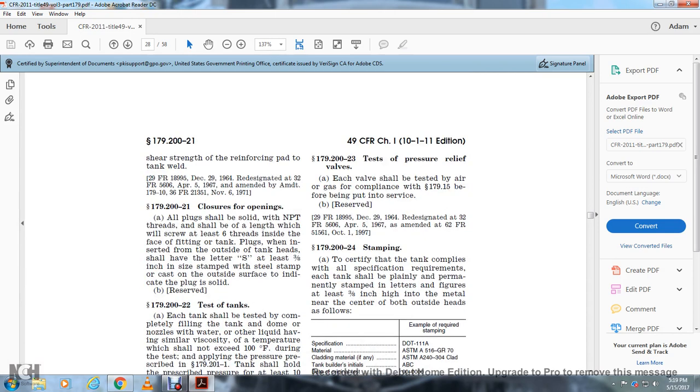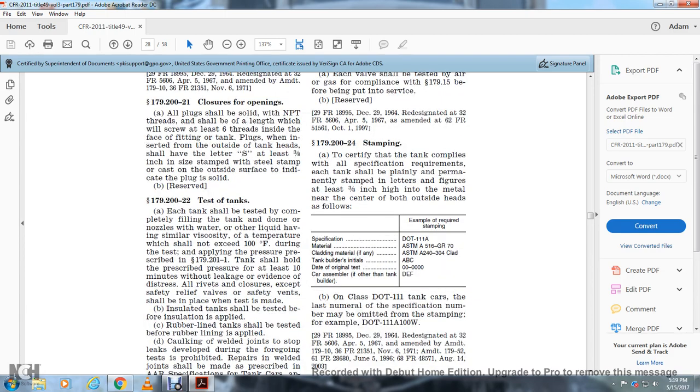179.220 and 179.221, closure of openings. All plugs shall be solid with NPT threads. The threads shall be of a length which will screw at least 6 threads inside the facing of the fitting of the tank. Plugs inserted in the outside of the tank heads shall have the letter S at least 3/8 inch in size, stamped with a steel stamp or cast on the outside surface, indicating the plug is solid.